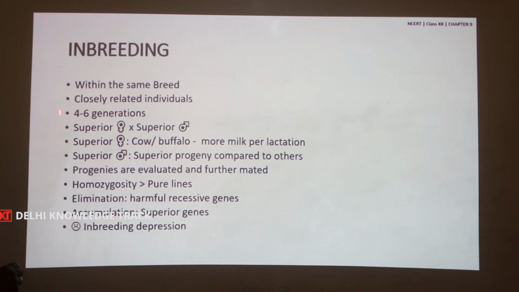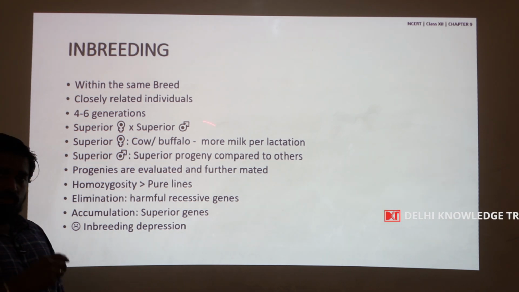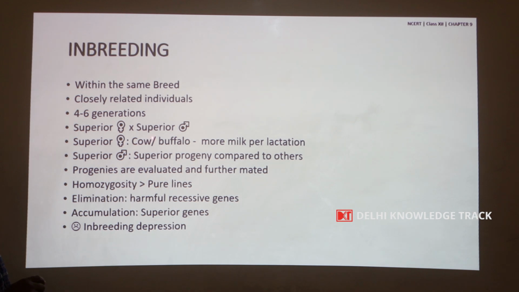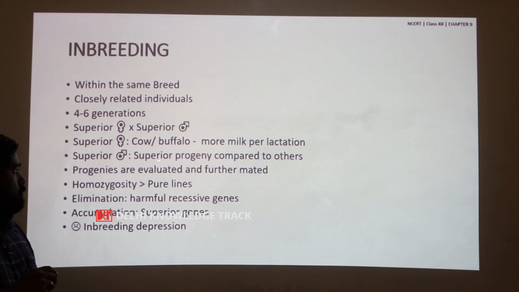So, in inbreeding a superior male is crossed with a superior female of the same breed. What is a superior female? A superior female could be a cow or buffalo with more lactations and more milk per lactation. A superior male could be a bull which produces superior progeny compared to others.